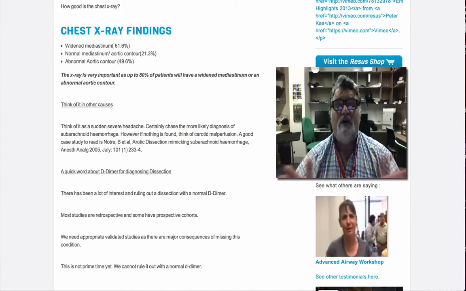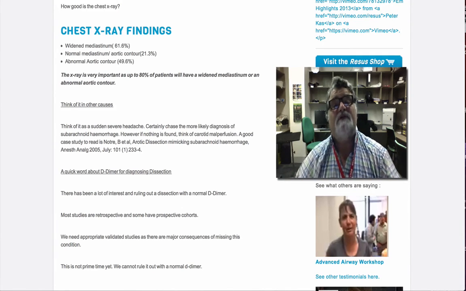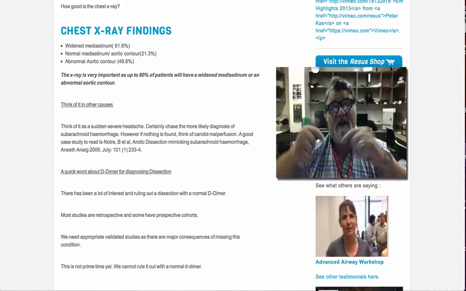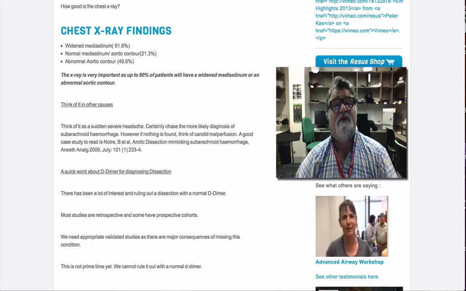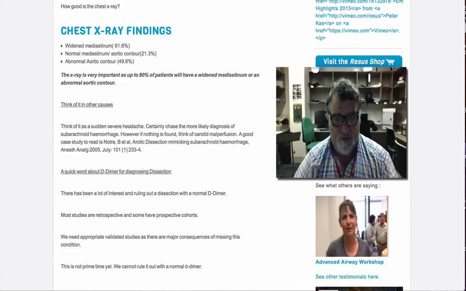And this is the other thing. You can do a quick ultrasound of the heart, looking for a pericardial effusion in these patients because they will get an effusion if they dissect backwards into the heart as well. This patient had a pericardial effusion and he had a thoracic aortic dissection of the ascending aorta and went to theatre. So thoracic aortic dissection, think of the 5 most important things and then you hopefully will not miss any of these. See you next time.